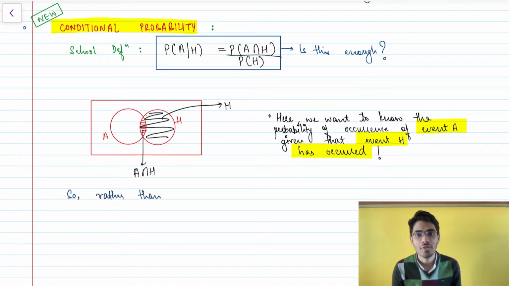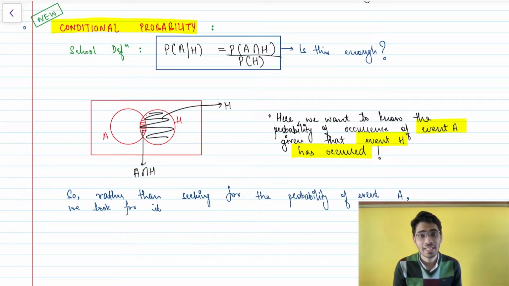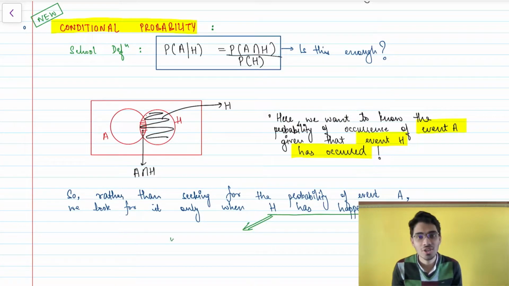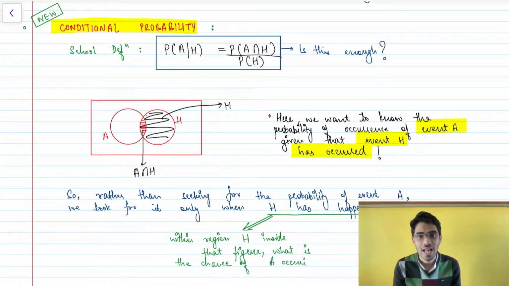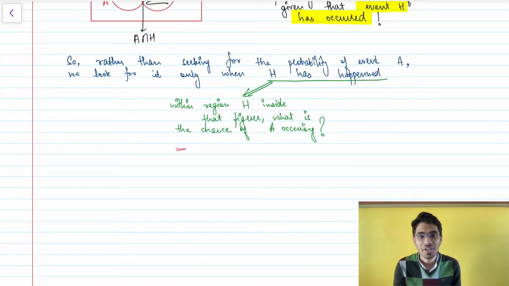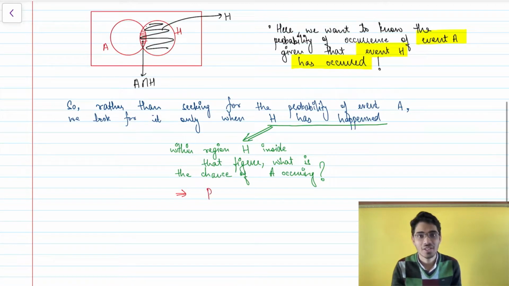So rather than seeking for the probability of event A, we are looking for its probability only when H has happened. That is, within the region of H inside that figure, what is the chance of A happening? And that region is basically A intersection H.